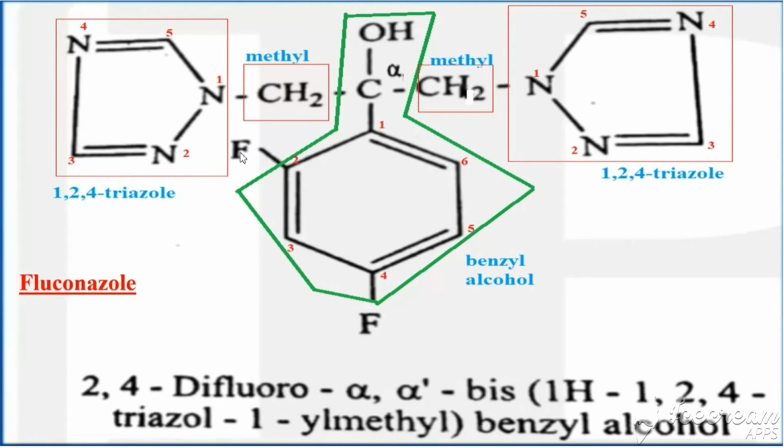So flu, that is indicating presence of fluorines. Where the fluorines are, they are attached to the second and fourth positions of this benzyl alcohol. So here the alpha carbon of benzyl is connected on both ends with 1,2,4 triazoles, and they are connected to this carbon by means of a methylene bridge. Here that carbon is connected with 1,2,4 triazole by a methylene bridge. Here also it is connected with 1,2,4 triazole by a methylene bridge. So what is the azole present here? That is 1,2,4 triazole. It is having two 1,2,4 triazoles.